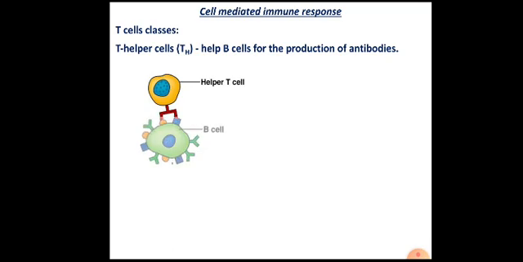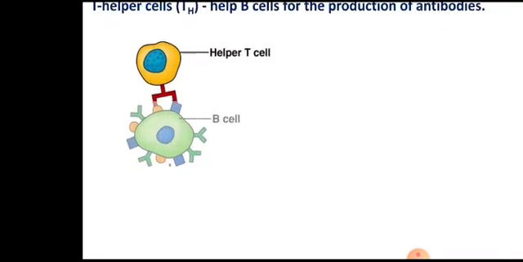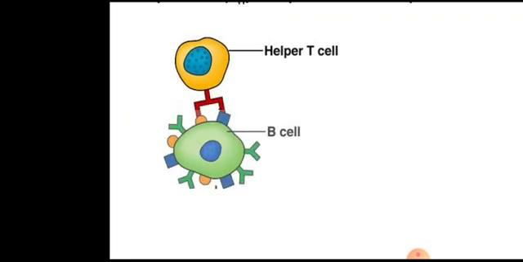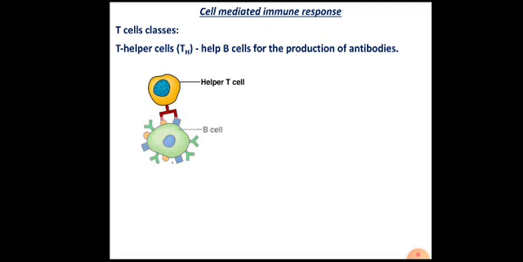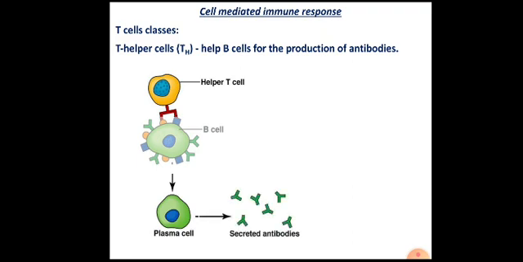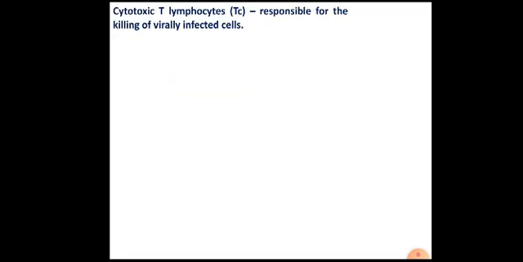As a result of that, these T cells secrete chemicals, and these chemicals are responsible for activation of B lymphocytes. So this is how, after the release of cytokines, B cells get activated. After activation, it undergoes proliferation and further differentiation, as we have seen earlier, into plasma cells, and then these plasma cells secrete antibodies. This is how the role of T helper cell can be explained.